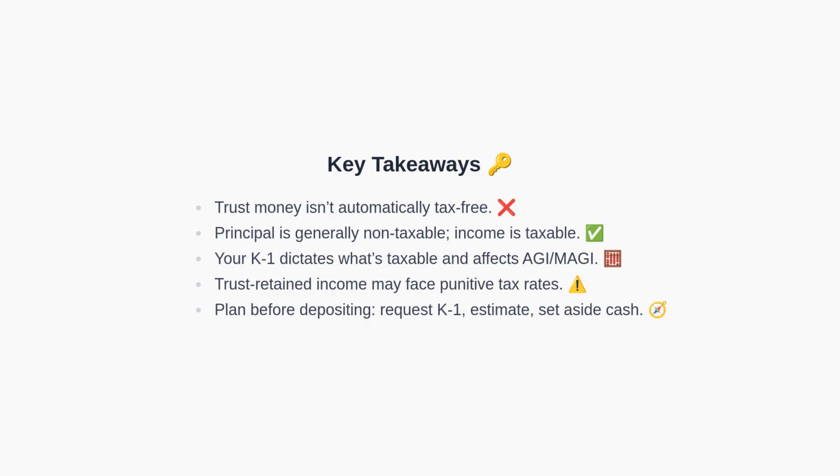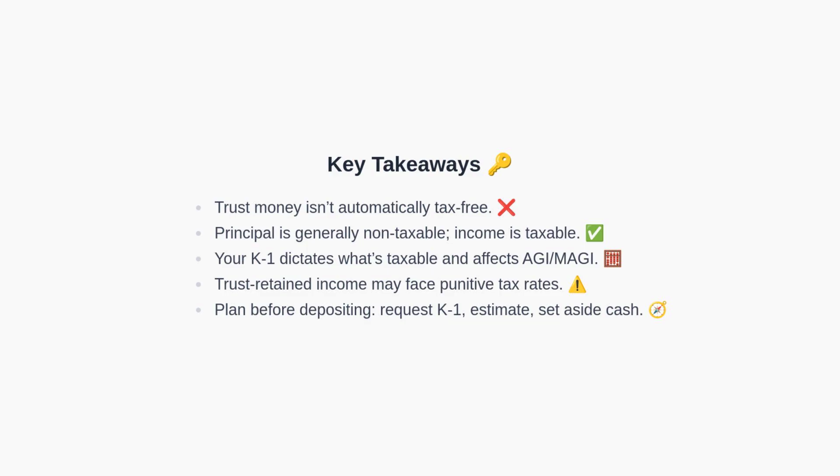Key points. Trust distributions are not automatically tax-free. Principal is generally non-taxable, while accumulated income is taxable. The Schedule K-1 dictates what's taxable, and therefore affects AGI and MAGI. Income retained within the trust can face punitive tax rates, which is why distributions are often made to beneficiaries. Plan before depositing by requesting the K-1, estimating your taxes, and setting aside funds.